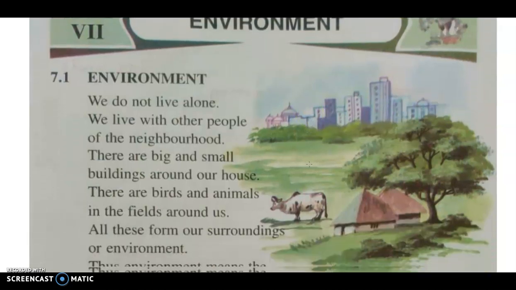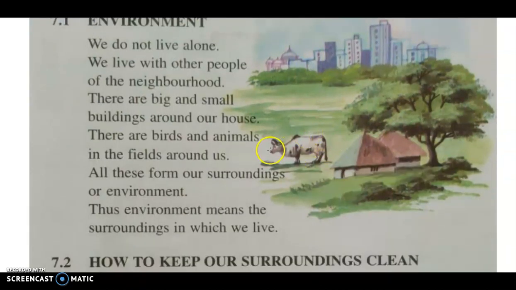There are birds and animals. There are some birds on the tree and animals in the field around us. They are grazing in the field, all these green fields. So animals are grazing in the green fields. All this forms our environment, our surroundings. So all these houses, buildings, fields, animals, trees, birds form our surroundings or environment. So environment means the surroundings in which we live.